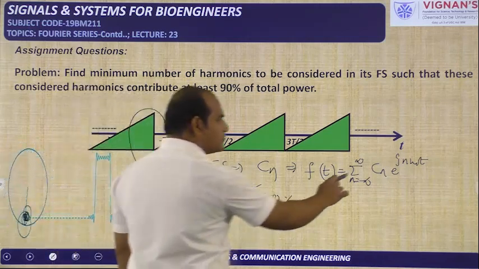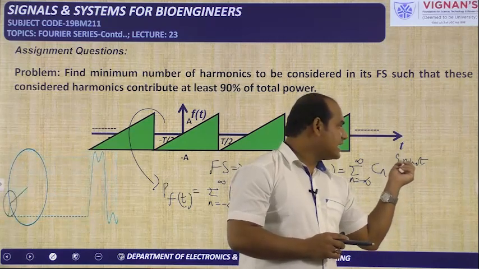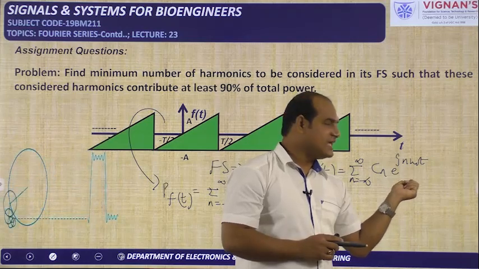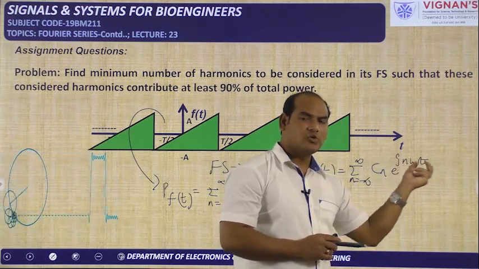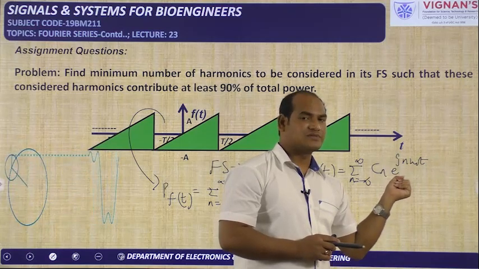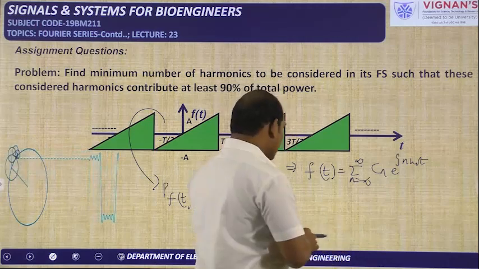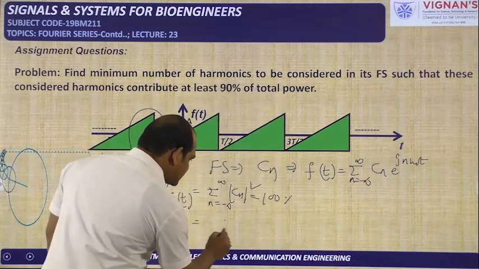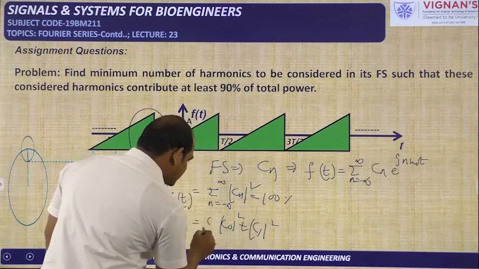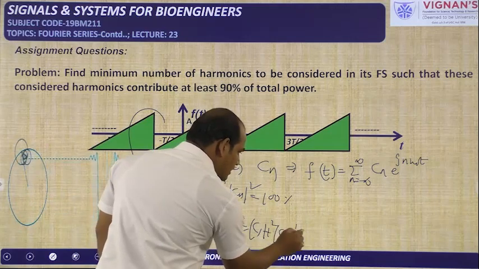In this one you will now have the harmonics. That means n omega naught is the harmonic. If you take n equal to 1, that is omega naught, the fundamental frequency. N equal to 2 gives 2 omega naught, then 3 omega naught, 4 omega naught; all of these are harmonics, integer multiples of the fundamental frequency. Up to what frequency you have to take: if you expand this, it is C naught square, C1 square, C minus 1 square, plus C2 square, and so on.